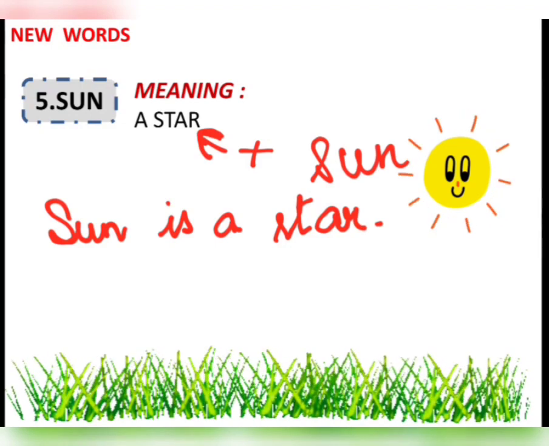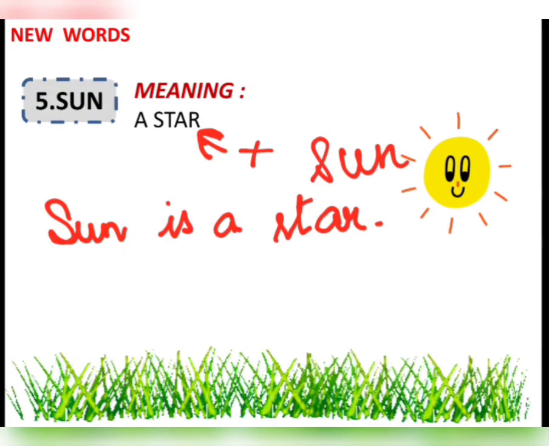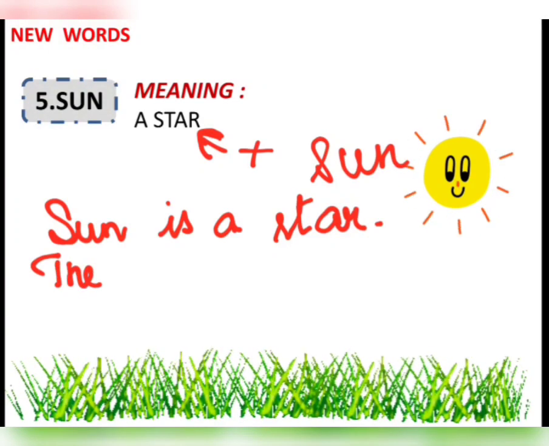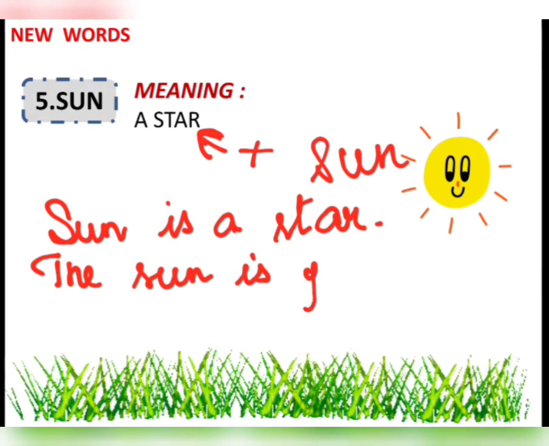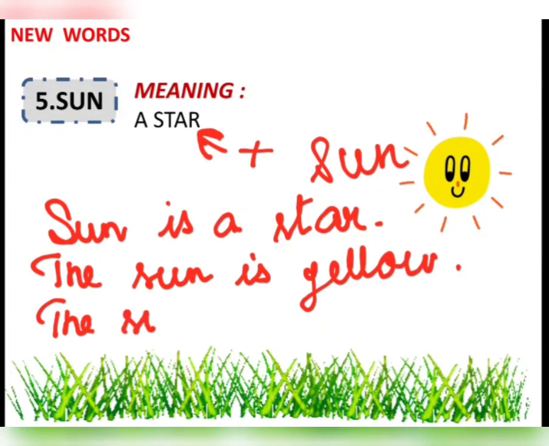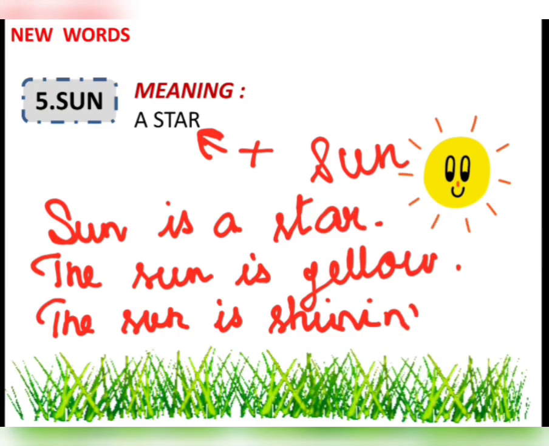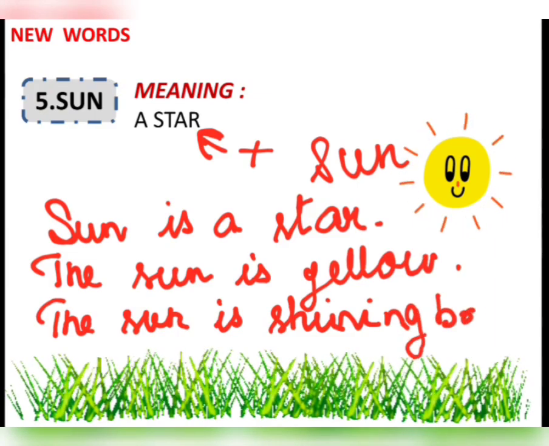The sun, what is the color here? Yes, the sun is yellow. The sun is bright, isn't it? Shining bright. The sun is yellow. The sun is shining bright, or you can also write the sun is bright.